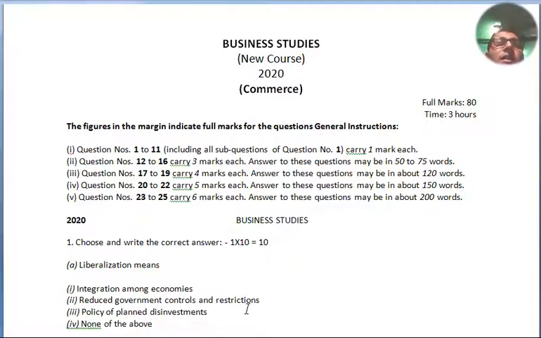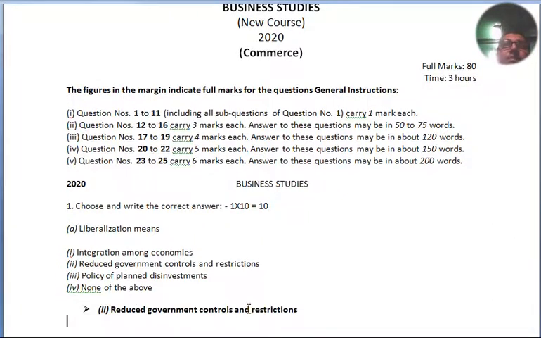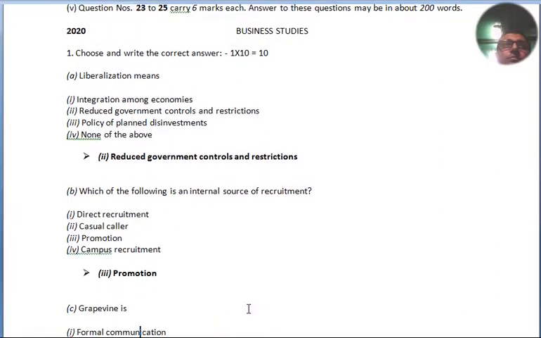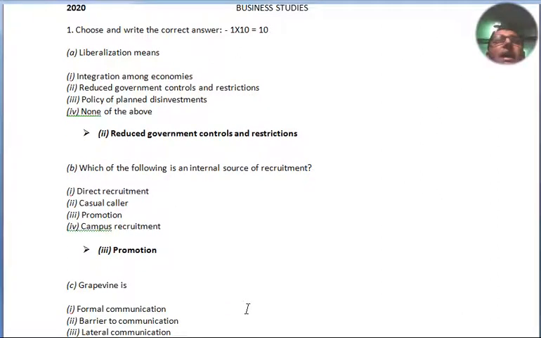Question number 1. Here we will get 10 questions. Choose the correct answer. This is called MCQs, multiple choice questions. Let's begin it. 1 mark for each answer. Choose and write the correct answer. Liberalization means: integration among economies, reduced government controls and restrictions, policy of planned disinvestment, none of the above. Option number 2 is the right answer: reduced government controls and restrictions.